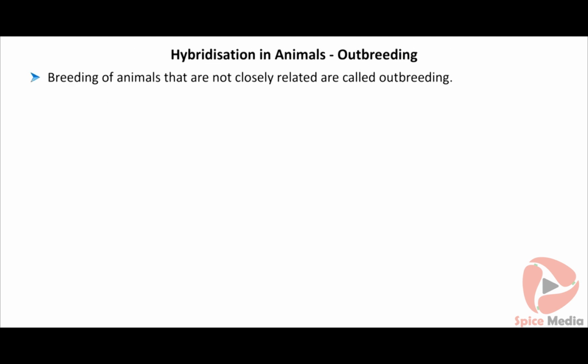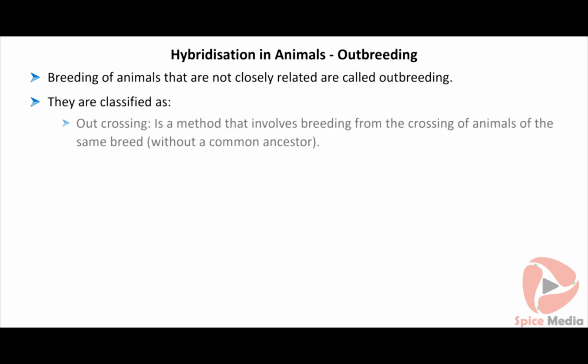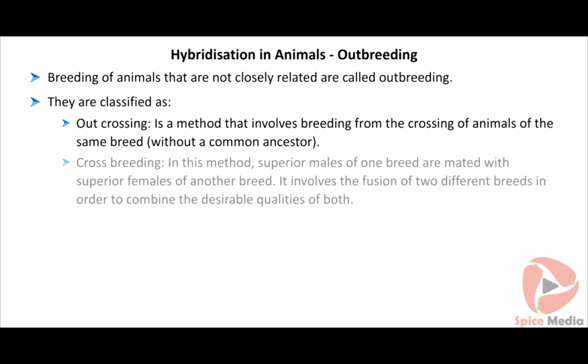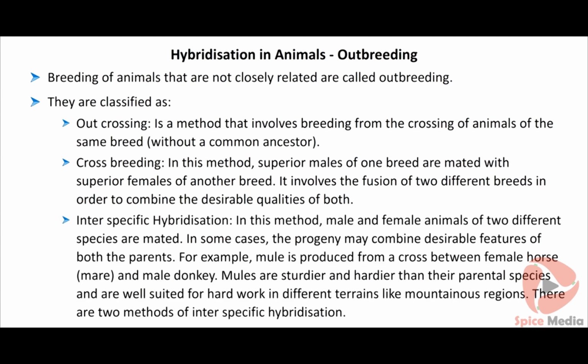Breeding of animals that are not closely related are called outbreeding. They are classified as is a method that involves breeding from the crossing of animals of the same breed without a common ancestor. Crossbreeding. In this method, superior males of one breed are mated with superior females of another breed. It involves the fusion of two different breeds in order to combine the desirable qualities of both. Interspecific hybridization.